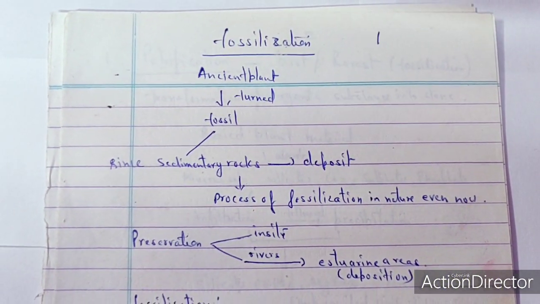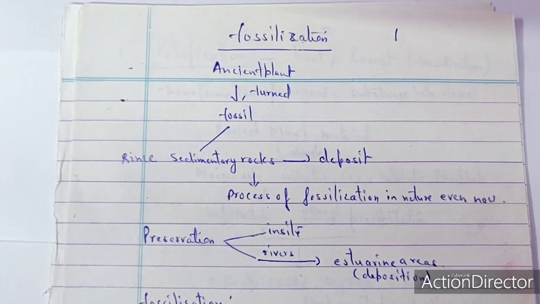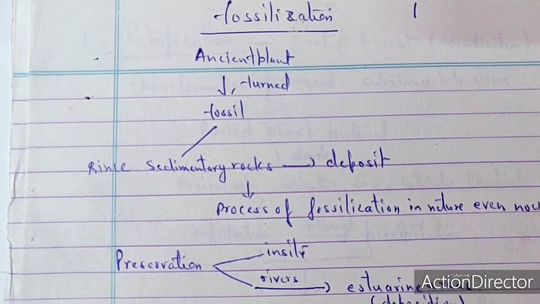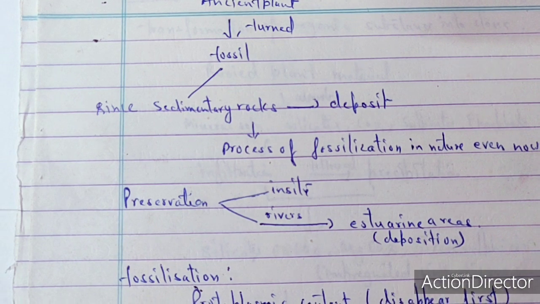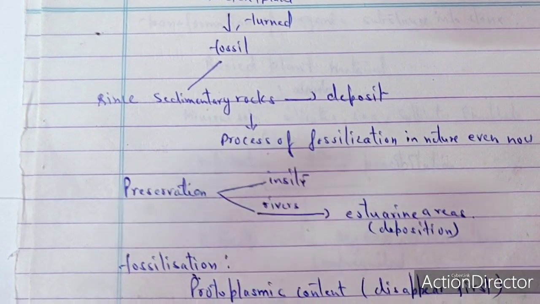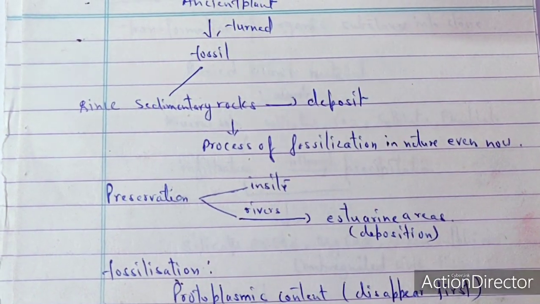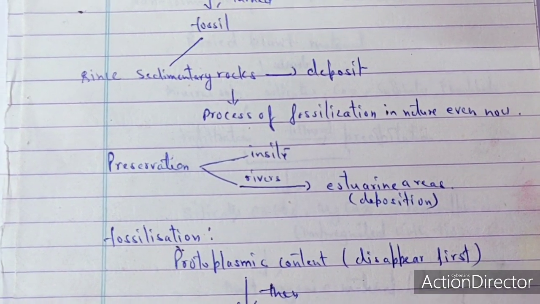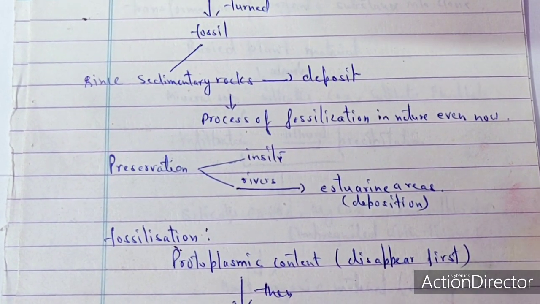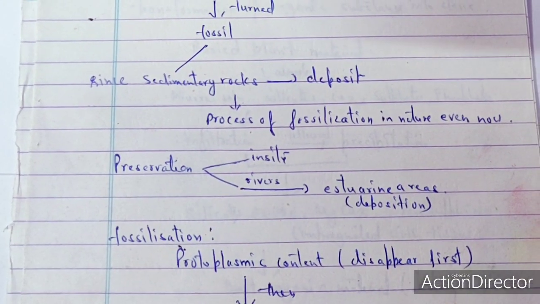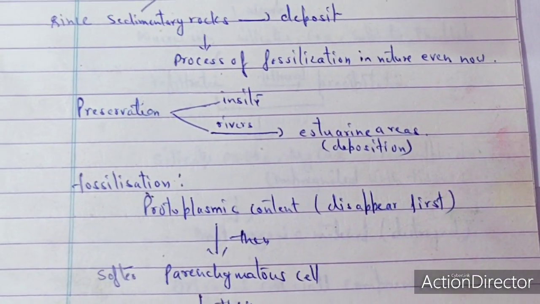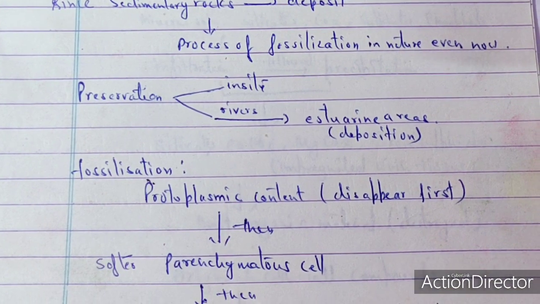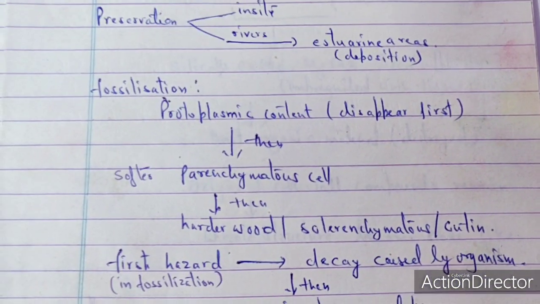So the first question that comes to your mind is how the process of fossil formation can take place. The fossilization process starts from an ancient plant which is turned into the fossil. You know how the sedimentary rocks are formed. The sedimentary rocks are formed after deposition, and the process of fossilization in nature goes on even now. First there are the igneous rocks, and then settlement by various debris starts, and this technically forms the sedimentary rocks. So preservation occurs in the in situ area, or else the material is brought by the rivers into the estuarine areas, where the deposition can take place.